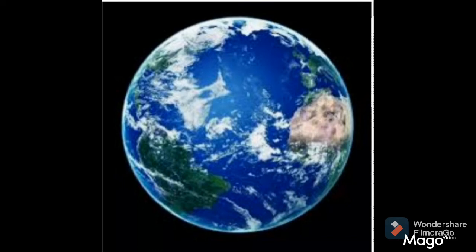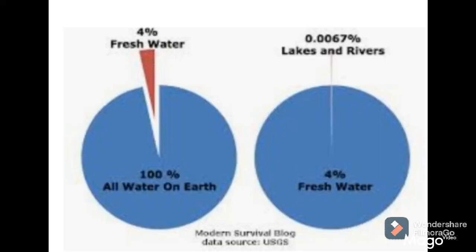So the reason behind it is that almost 97% of the water on the Earth's surface is found in oceans, and you all know this water is salty, and that's why we cannot use this water for drinking. Also, we cannot use it for agricultural purposes or domestic purposes, and that's why this water is not used by animals, plants and human beings.